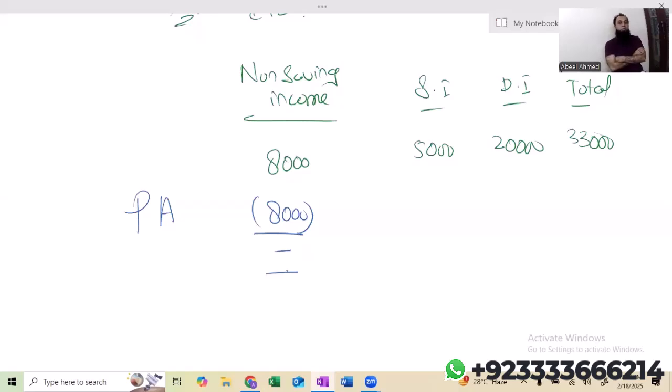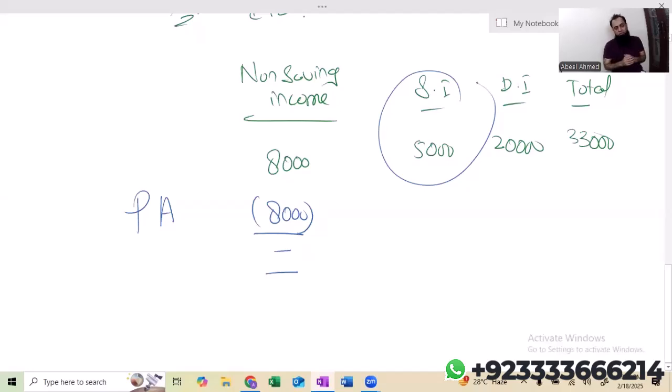Okay. Now what to do? Should I deduct the remaining 4,570 from the saving income or dividend income? Now listen to me carefully. Look at the amount of saving income. The amount of saving income is only 5,000. Logically, the entire 5,000 falls in a starting rate band where applicable tax rate is 0%.